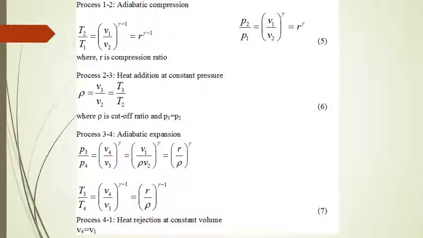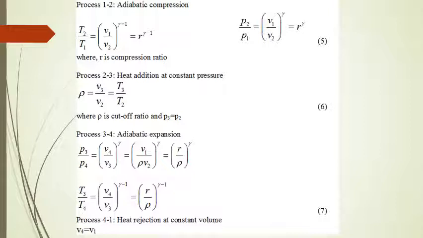Now we discuss all the processes one by one. For the adiabatic compression process, the relation between temperature and volume is shown, and what we get is T2 upon T1 is equal to r raised to power gamma minus 1. This is similar to what we have done in the case of the Otto cycle. And P2 upon P1 is equal to r raised to power gamma, where r is the compression ratio.